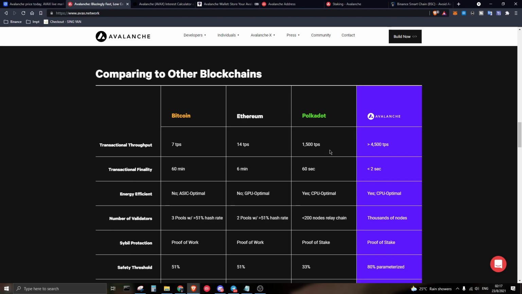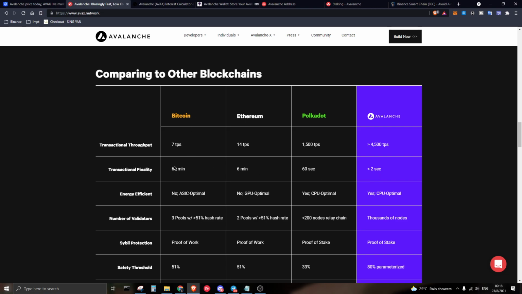Basically these are all the numbers that they are flexing, and I would say that on Avalanche itself they are flexing the highest number that you can, basically the transactions per second, and over here it is up to 4,500 transactions per second. And the time it takes for them to confirm the blocks is around 2 seconds, which is super quick.